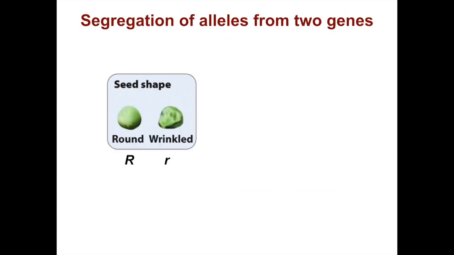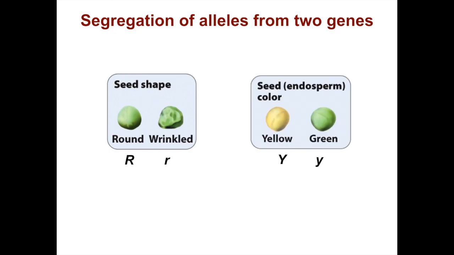Well, we can look at the segregation of alleles from two different genes, and we can return to Mendel's peas. So we could look at seed shape, which has two different alleles, round and wrinkled, and seed color, which has two different alleles, yellow and green.